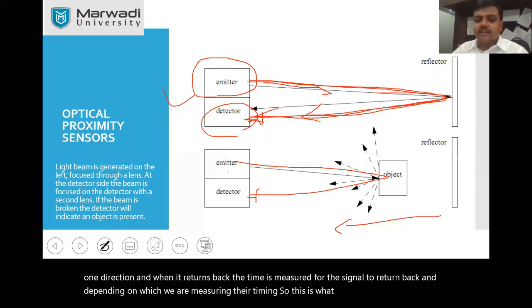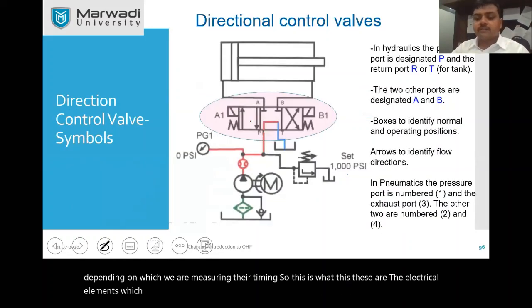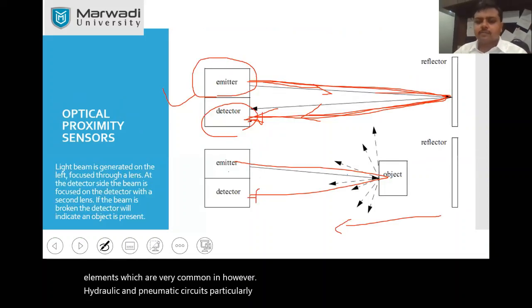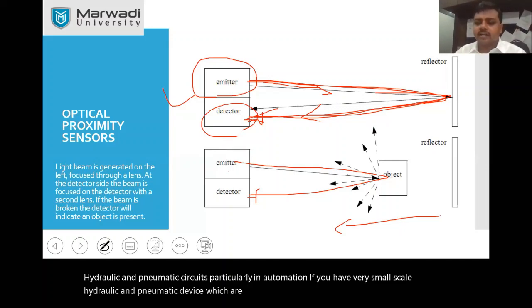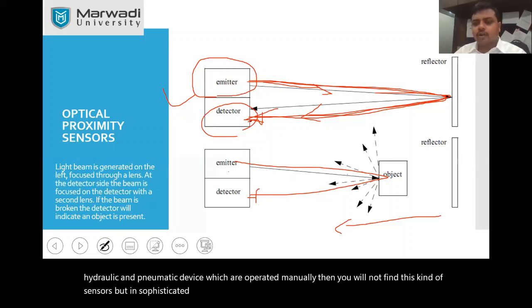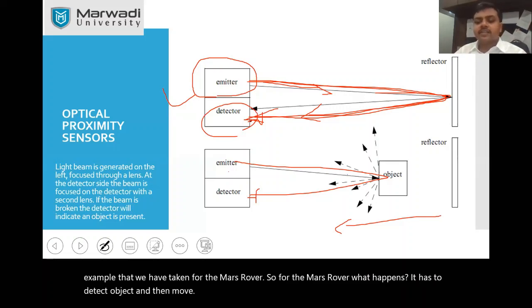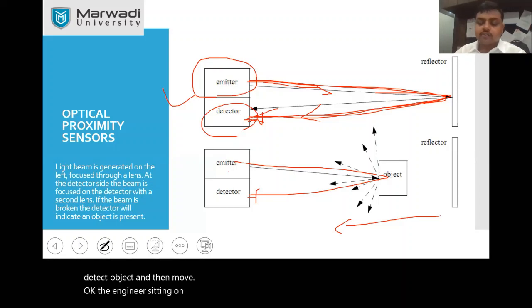These are the electrical elements which are very common in our hydraulic and pneumatic circuits, particularly in automation. If you have very small scale hydraulic and pneumatic devices which are operated manually, then you will not find this kind of sensors. But in a sophisticated autonomous plant, obviously we have all the sensors. The standard example that we have taken is the Mars rover. For the Mars rover, it has to detect the object and then move. The engineers sitting in the NASA laboratory should be able to detect the environment on Mars.